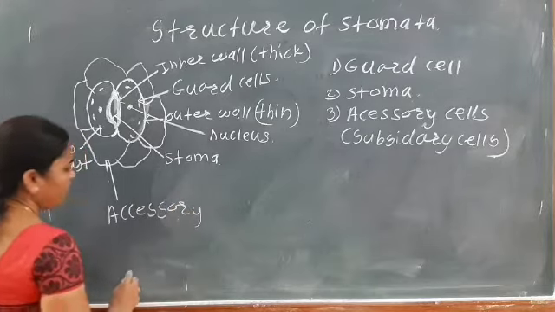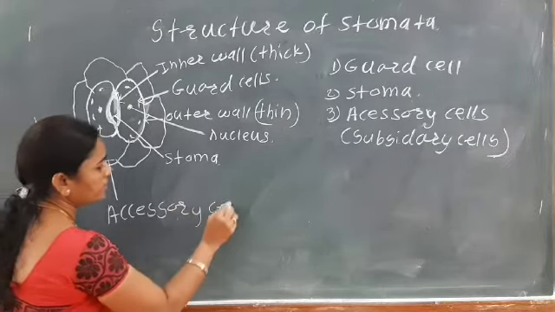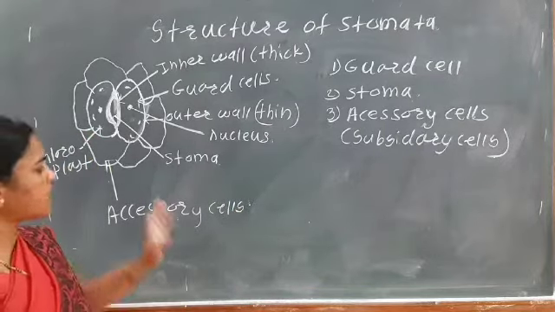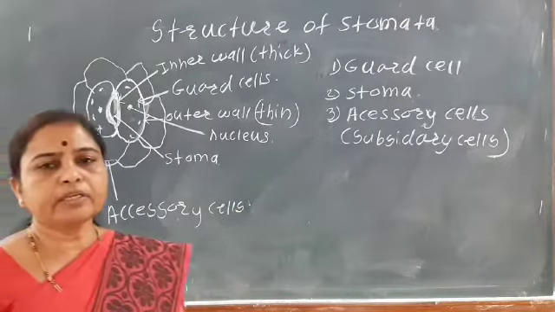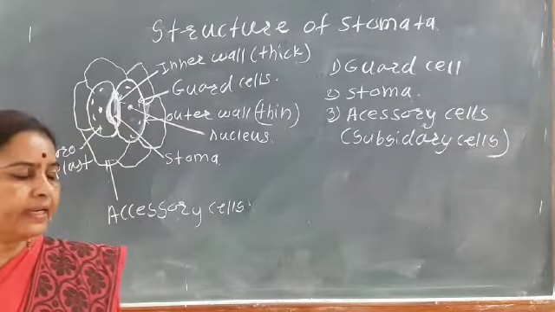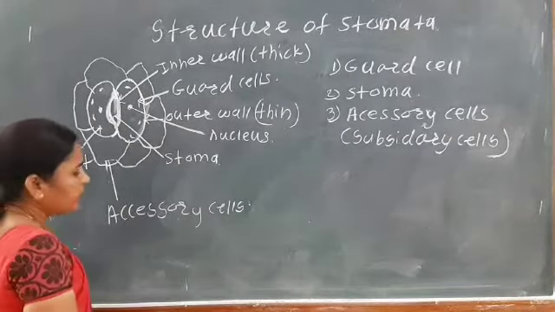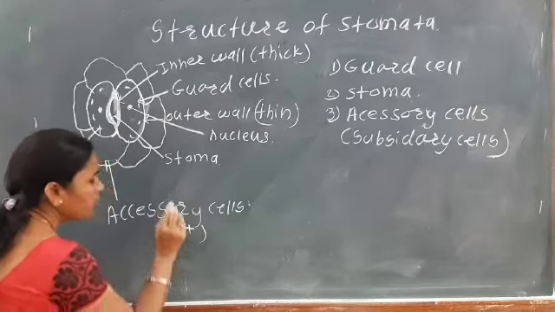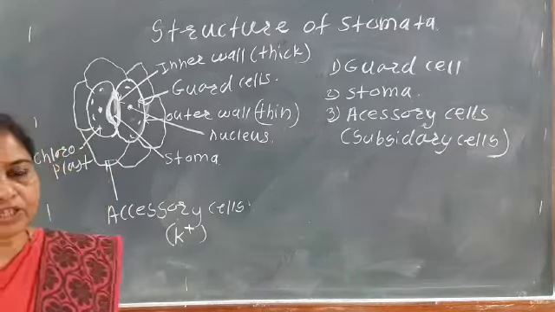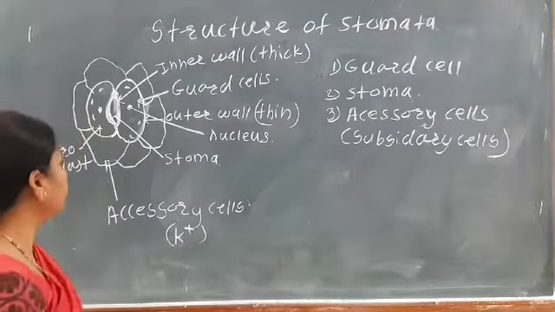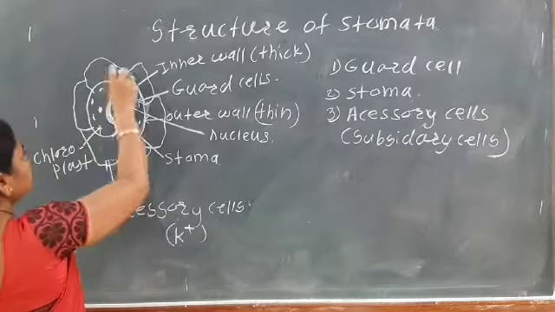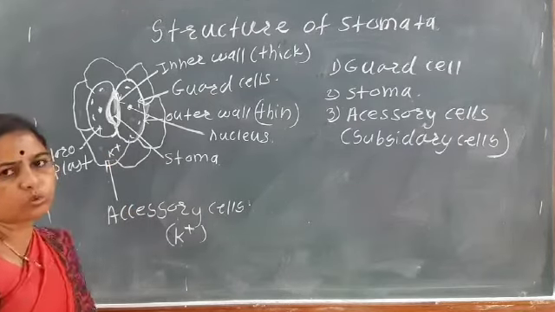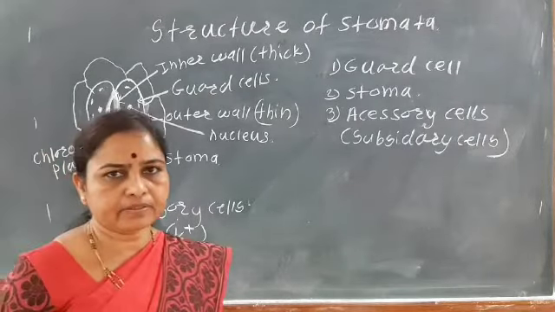The subsidiary cells are specially modified cells, and these cells are mainly the source of the potassium ions. That is, in the subsidiary cells there are the potassium ions.